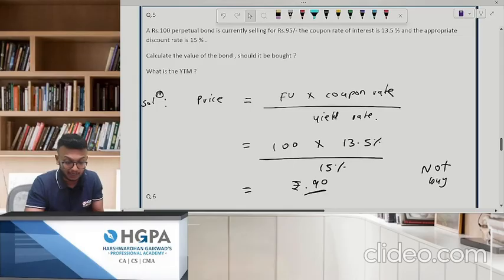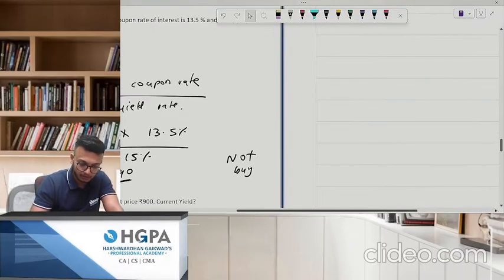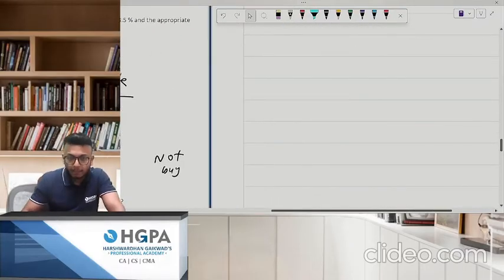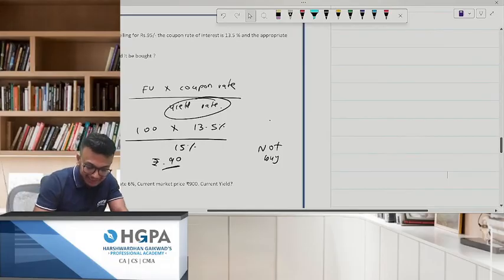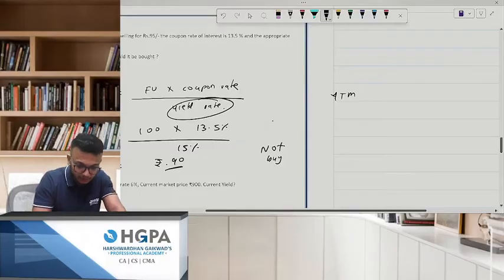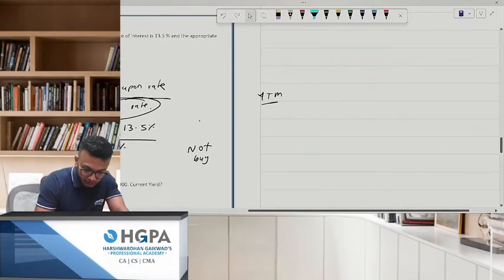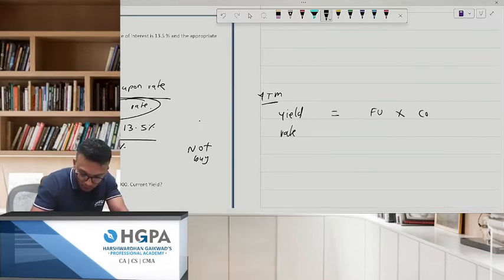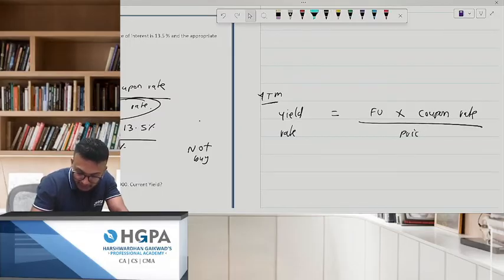Okay. Now, what is the YTM? Important. Yield to maturity. How are you supposed to solve this? Now, pay attention, please. See, for YTM, you'll use the same formula. You just want the yield on the left hand side. So, what I'll do is yield rate is equal to your face value into your coupon rate divided by, as a denominator, the price of bond.